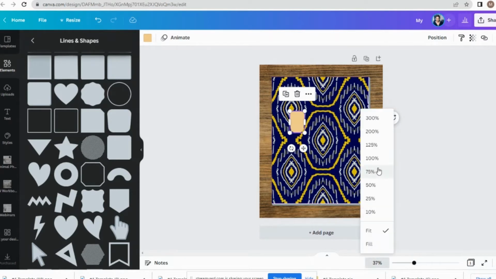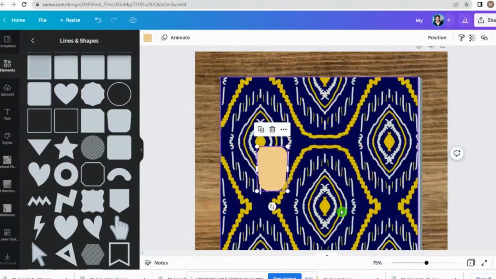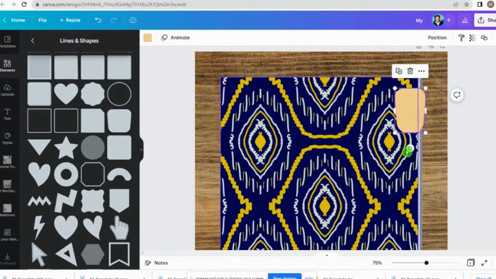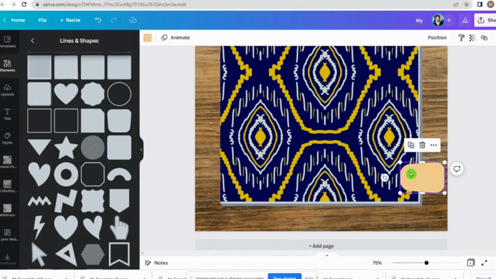And just so it's not super small, I realize that it might be super small for you guys. I'm going to go down here to the bottom and bring this up a little bit to make it a little larger. So I'm going to go over here to the side and flip this around to 90 degrees, and pop it right about here. Now, the next thing I'm going to do is click that right up here to duplicate this tab, and I'm going to bring it down to the bottom and put it right about there.